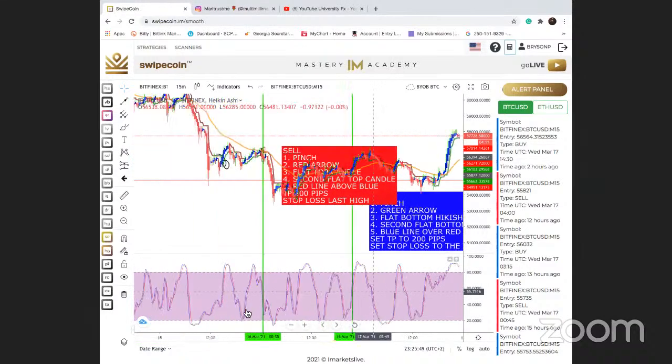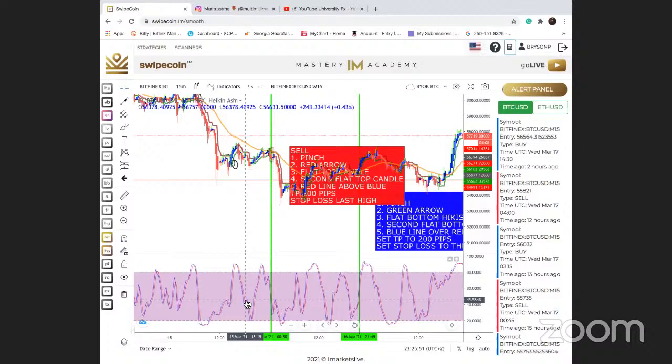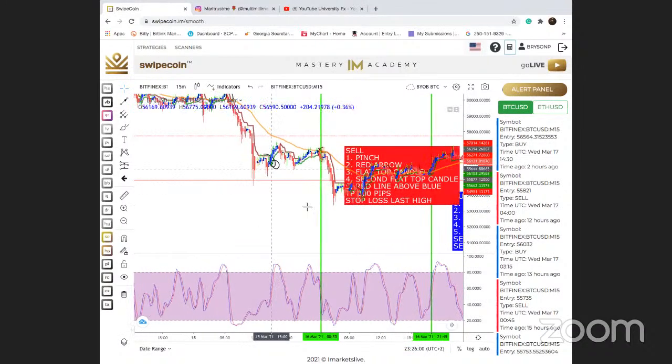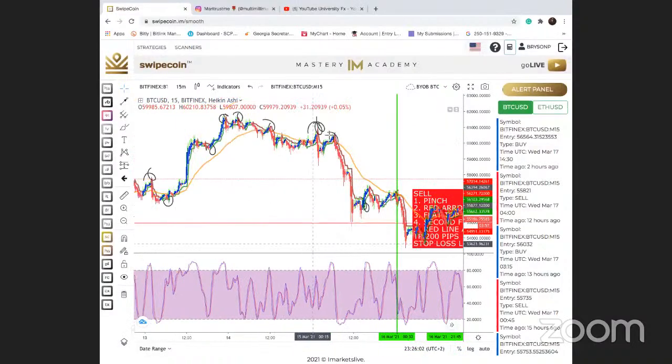You don't want to be stuck in these consolidation areas. And I can guarantee you won't, guys, because you're going to start to see these pinches happen.